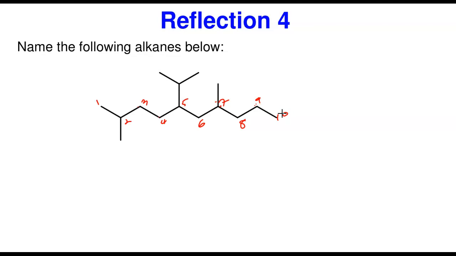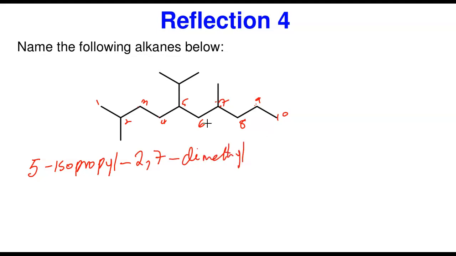Now let's look at the attachments. There's an attachment at 2 and 7, which are methyl groups, and there's an attachment at 5, and it's isopropyl. So I'm going to name it. Isopropyl, I comes before methyl. So it's going to be 5-isopropyl. Then the methyl groups are located in carbon 2 and 7, so it's 2,7-dimethyl. There are 2 of them. And the longest chain is what? 10. Decane. So this is how we name this structure.